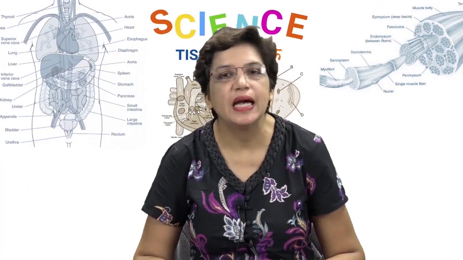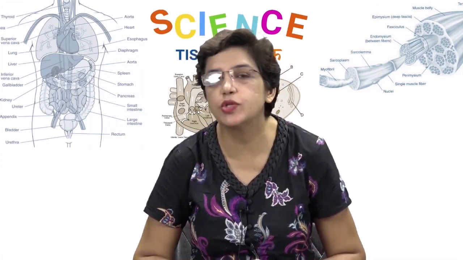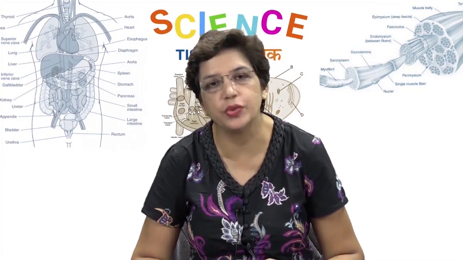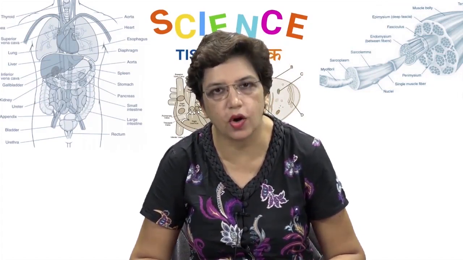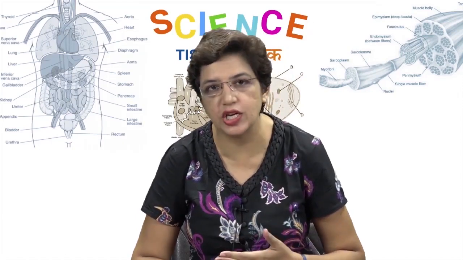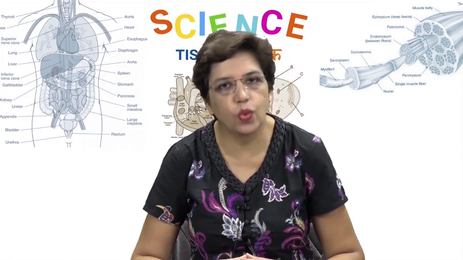Hello students, in this video I'll take up the next chapter of biology, that is tissues. In the previous chapter I told you a lot about the cell, which is the structural and functional unit of all living organisms. So there are two types of organisms depending upon the number of cells. First is the unicellular organisms, which contain only one cell, like amoeba, bacteria, paramecium. So in such organisms, what happens?